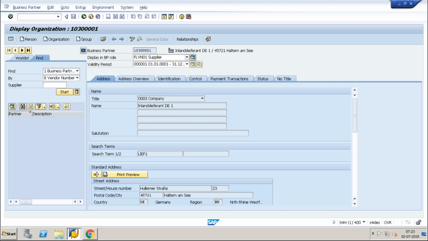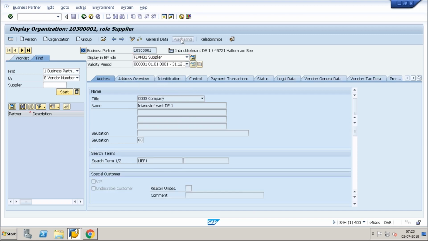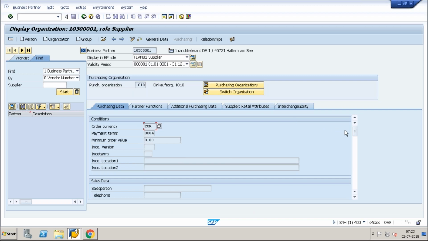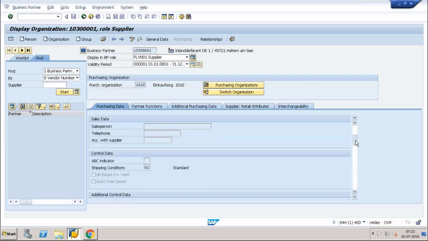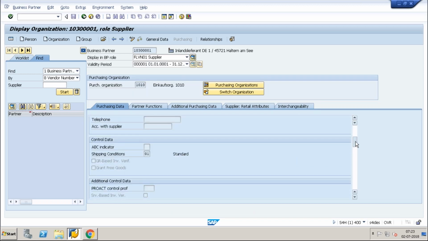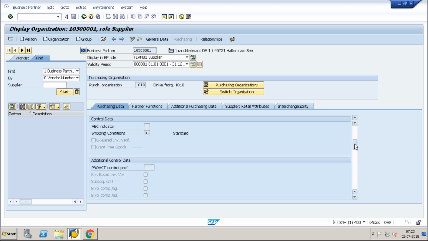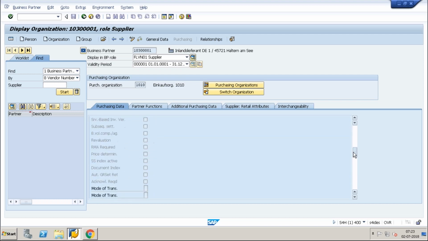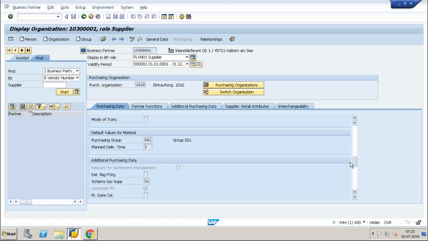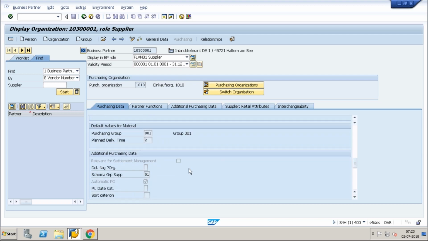Supplier, right? I go to the purchase organization details. In this, we will have the auto creation. This is also checked.